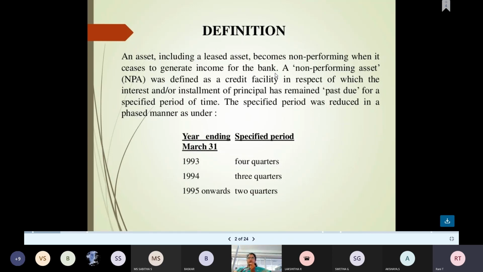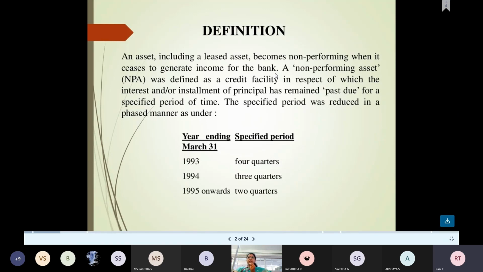So now coming to the point, a non-performing asset was defined as a credit facility in respect of which the interest or installment of principal has remained past due for a specific period of time. This is the definition, put in a crisp way: no principal amount has come and no interest has been paid, so we say it is a non-performing asset.